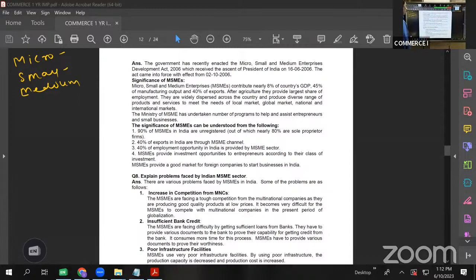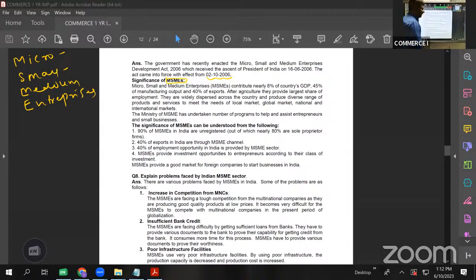So what is the significance? First of all, what is MSME? I told you, micro, small, and medium enterprises. The government of India has recently enacted the MSME Development Act 2006, which received the assent of the President of India on 16 June 2006. That act came into force from 2006. Now, what is the importance of MSME?